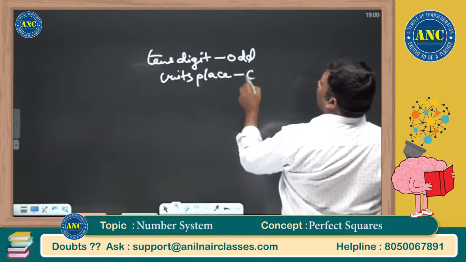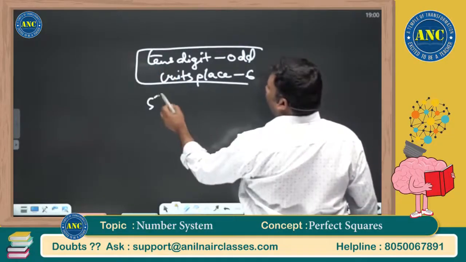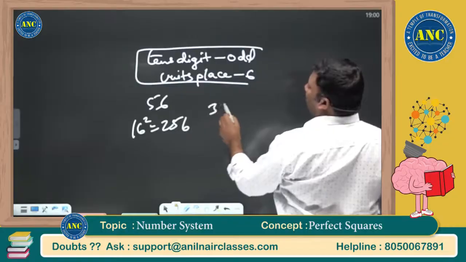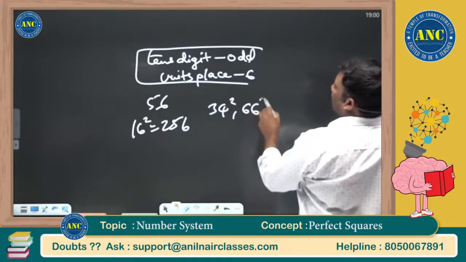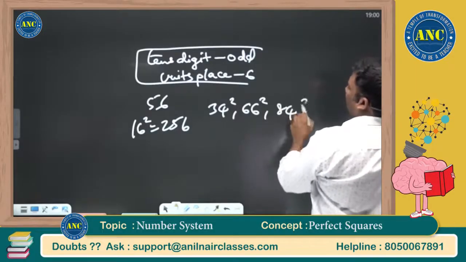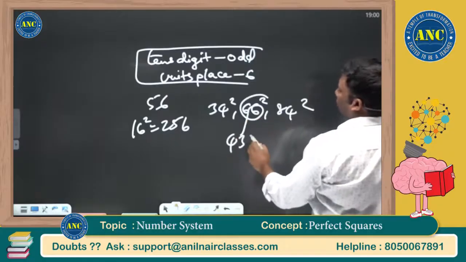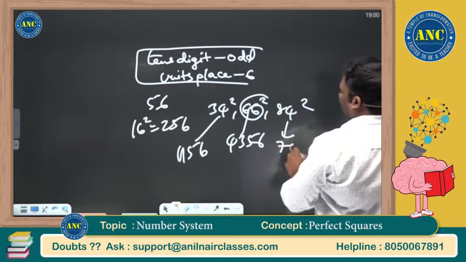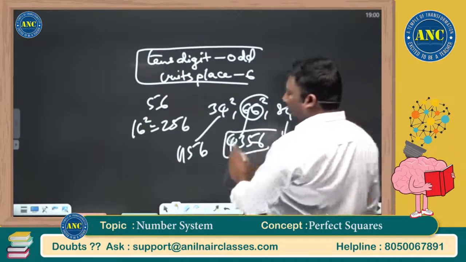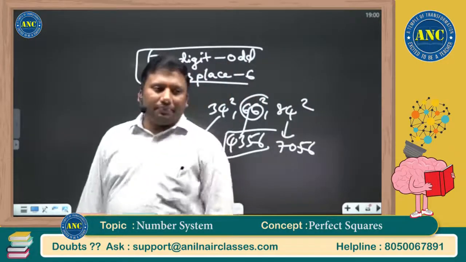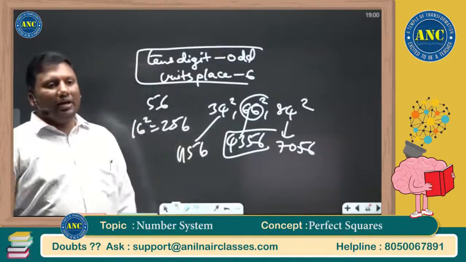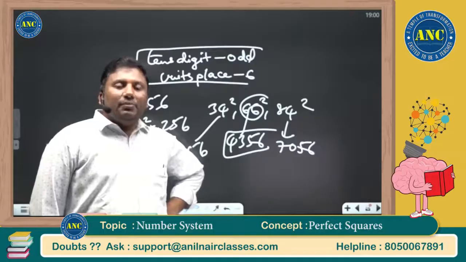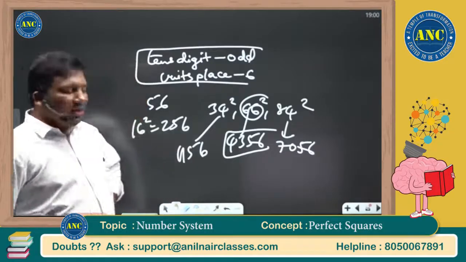Unfortunately, if I miss any case, if a tens digit is odd, units place is 6. If it is 5, 56. 16 square. If I miss any case, please write down. 34 square, 66 square, 84 square. 66 square, I missed it. 4 through 5, 6. These 1156. These 7056. This case, I think I left it out. You are right. I hope the idea is clear. I missed a case. 66 square, 4356.